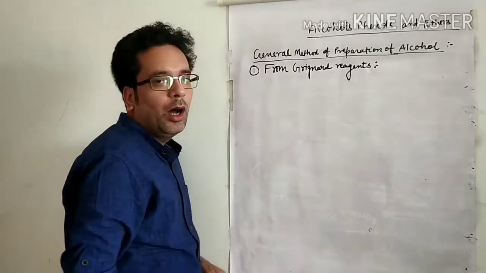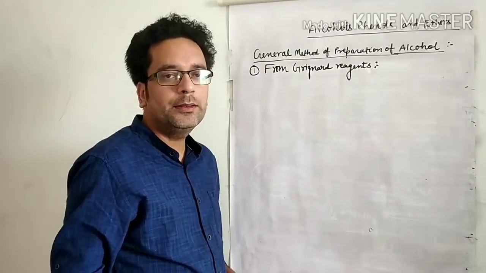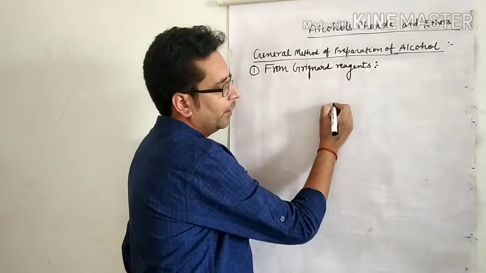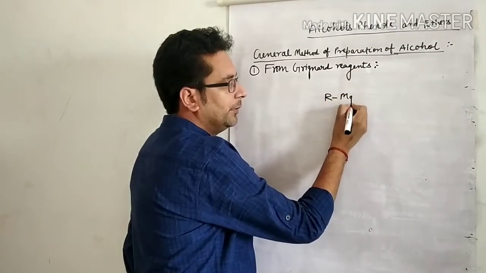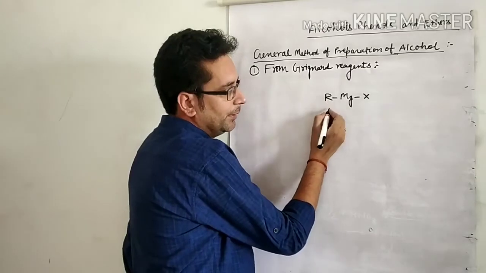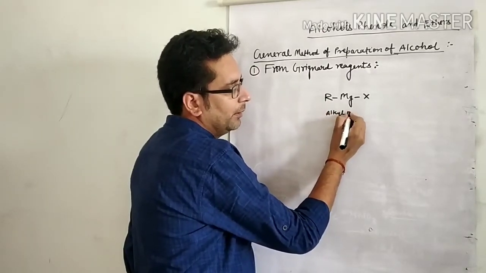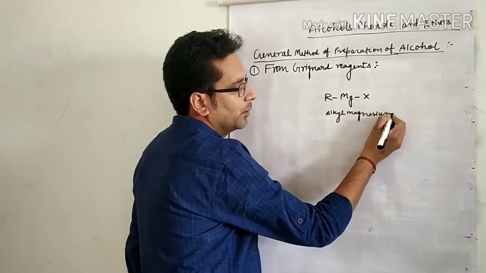Now all of you know very well what Grignard reagent is. RMgX, that is alkyl magnesium halide.